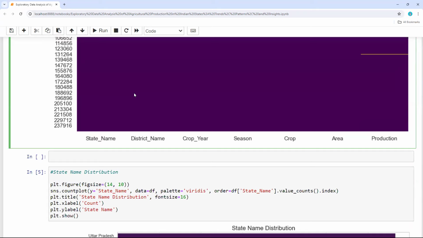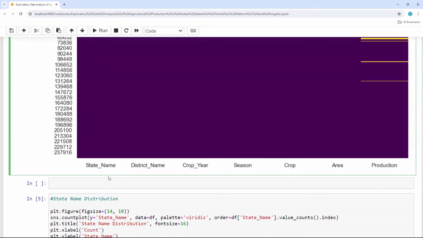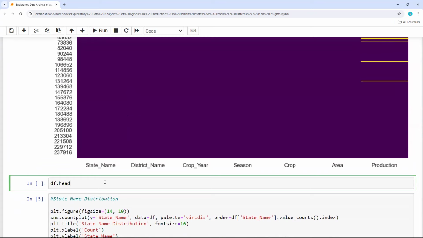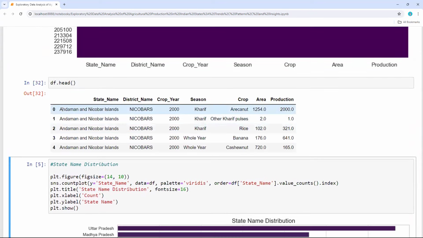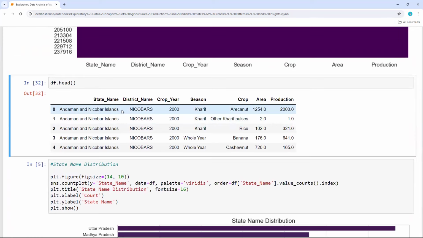And also, if I wanted to look at the data once, let me see the head of the data, how the data looks like. Even the union territory is also included. The first is Andaman and Nicobar Islands, and the district name is there, the crop year, and this is the season like Kharif, Rabi. So we do have some seasons, right? Which is the suitable season for different types of crops: summer, rainy season, winter season, Kharif, Rabi.